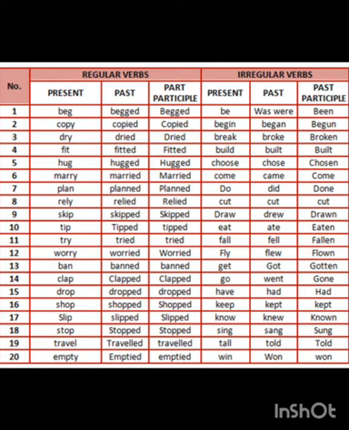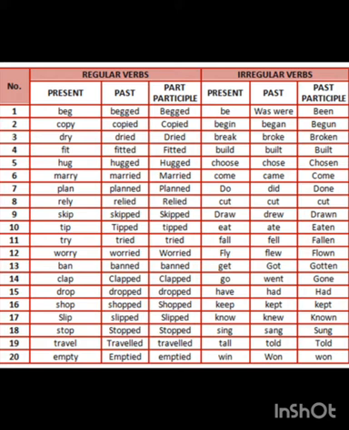Have a look at the first and very important word, that is be. B-E. Actually this word be includes is, am, are. So only be. That's why the past form, the V2, is was, were. And the past participle, meaning V3, is been.